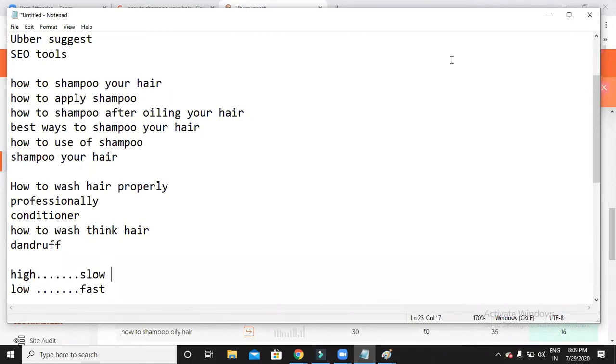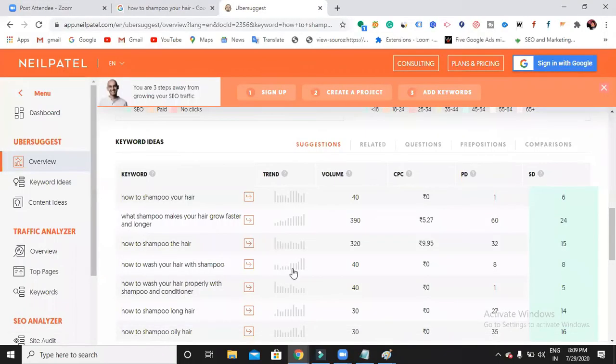In such a way you can find out the search volume of the keywords. Apart from this you can use many other tools, but at the initial stage this is enough.